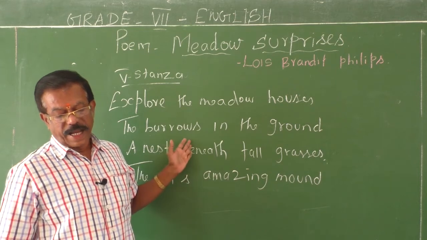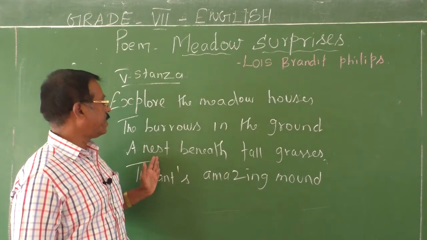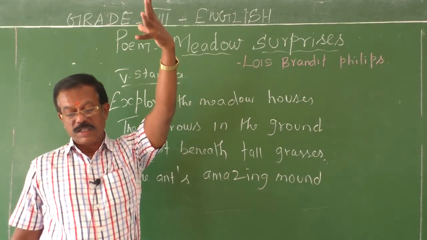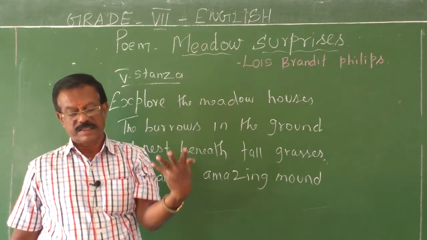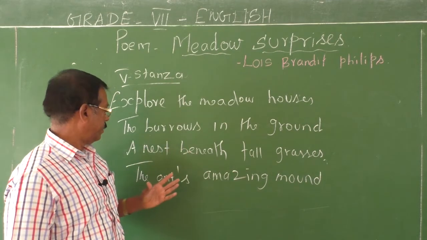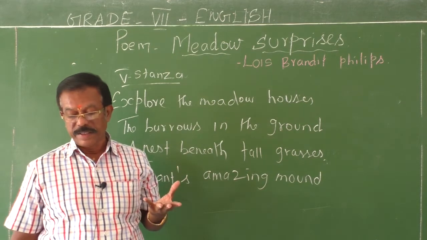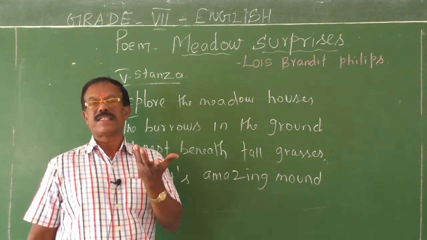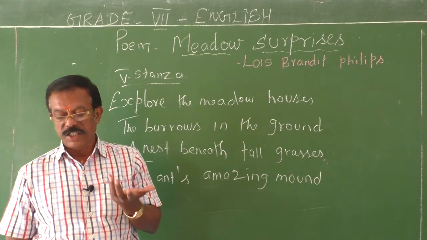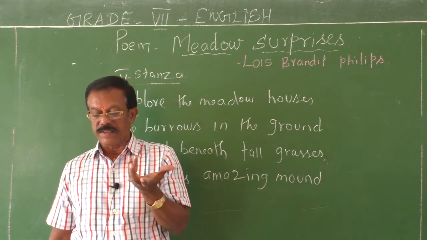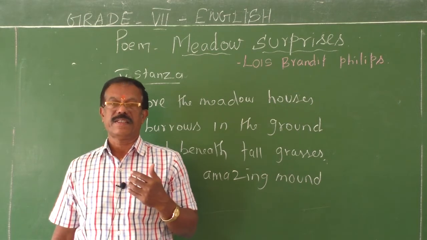Okay, small animals. And some nests. You can find nests beneath the tall grasses, and you can find the mound, the ants' amazing mound. See, the amazing mound has its own reference. What does it mean? It refers to the mound created by the ants as their dwelling places.